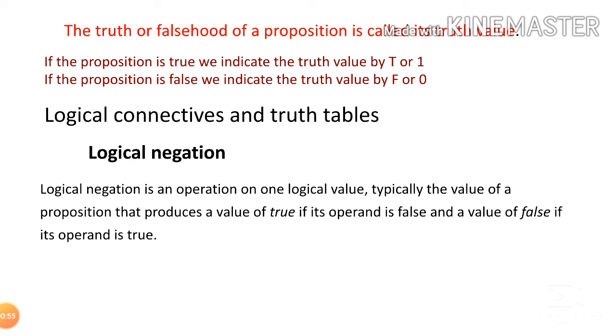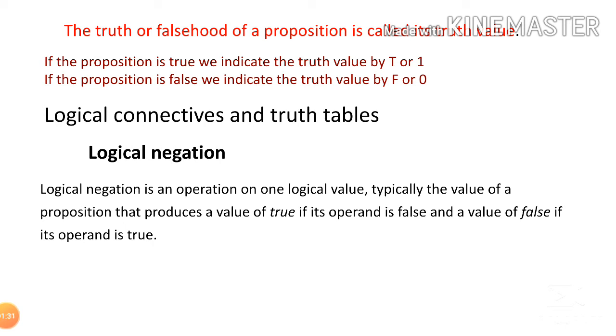Logical negation is an operation on one logical value, typically the value of a proposition, that produces a value of true if its operand is false, and a value of false if its operand is true. So if P is true, negation of P is false. If P is false, negation of P is true.